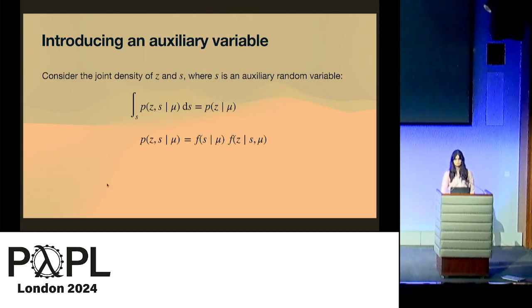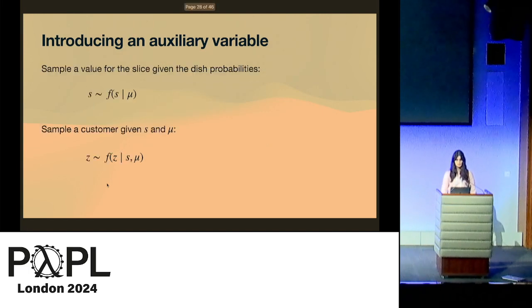and we can also decompose this distribution into two. One is for the slice, given the dish probabilities mu, and the other is for the customers, given the slice and dish probabilities. So what we can do, we can first sample a value for the slice, hopefully using finitely many dishes, and then use that in order to sample a value for the customer.